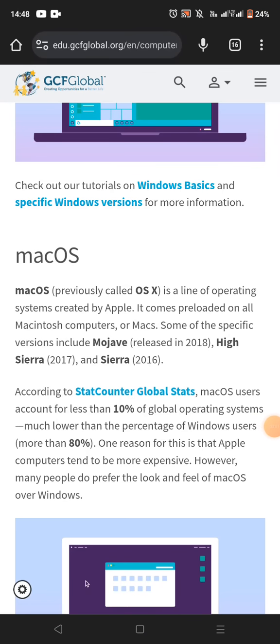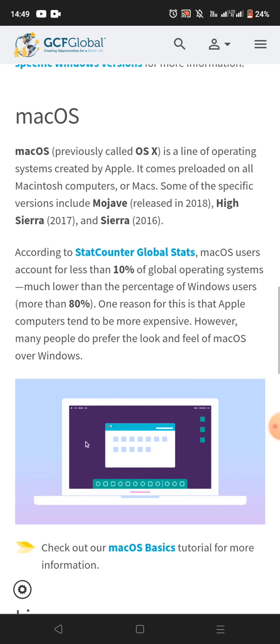In the list of types of operating systems is macOS. macOS, previously called OS X, is the line of operating systems created by Apple. It comes preloaded on all Macintosh devices, or computers, or Macs. Some of the specific versions include Mojave, released in 2018, High Sierra 2017, and Sierra 2016.